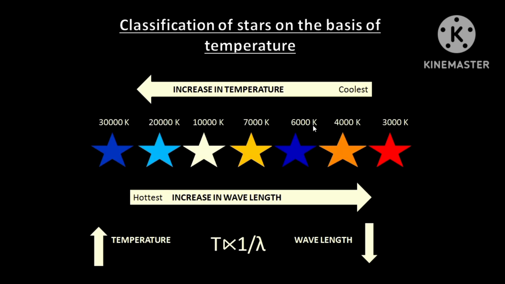So this is how the classification of stars on the basis of temperature takes place. As the temperature goes on increasing, the wavelength goes on decreasing. As the temperature goes on decreasing, the wavelength goes on increasing. So it is a reciprocal relation.